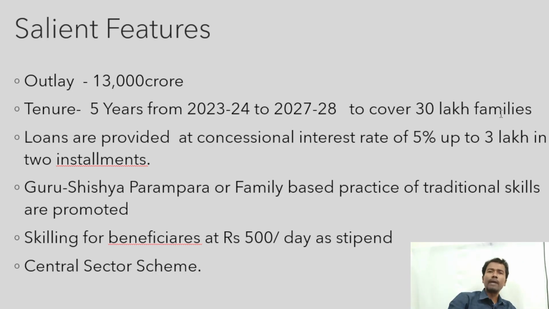These families belong to bamboo makers, cobblers, goldsmiths, carpenters. They have some traditional knowledge. They know how to make a particular carpentry. The responsibility of the central government is to conserve that particular knowledge. For example, suppose my father is a carpenter or a goldsmith, and he has a particular knowledge regarding goldsmithing, or he can be a stone maker, or a tailor. He is also a tailor, the person who weaves clothes, handicrafts. The point is the bamboo maker.